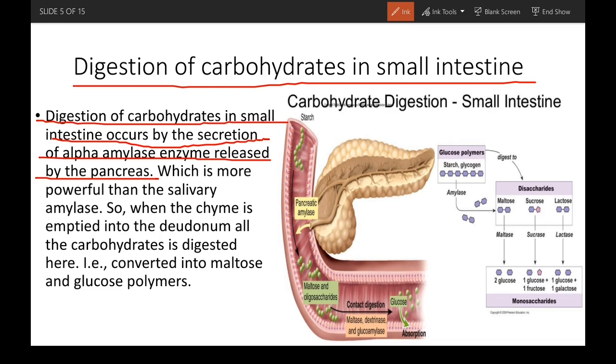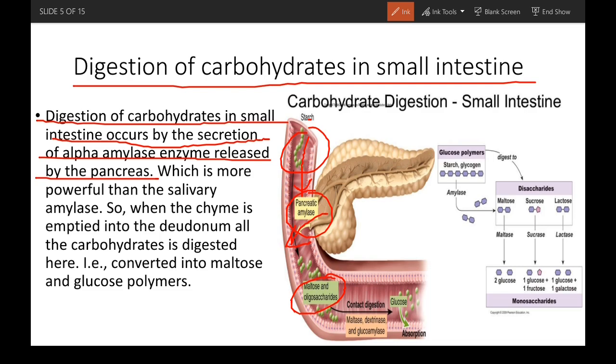So another amylase, pancreatic amylase, is secreted by the pancreas into the small intestine. When starch or food comes here, pancreatic amylase is secreted, and again the starch is broken down into maltose and oligosaccharides.